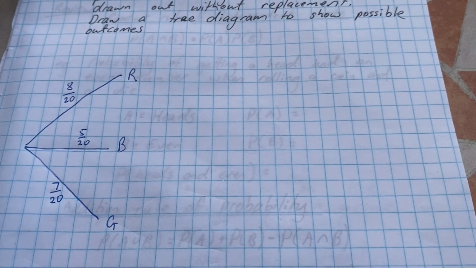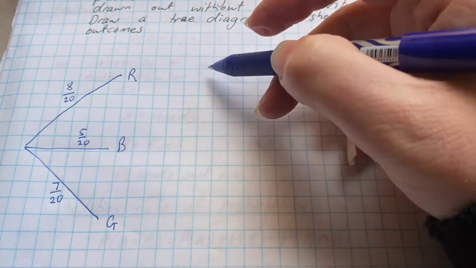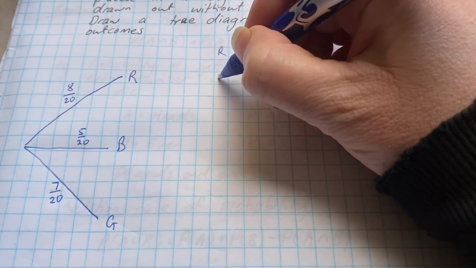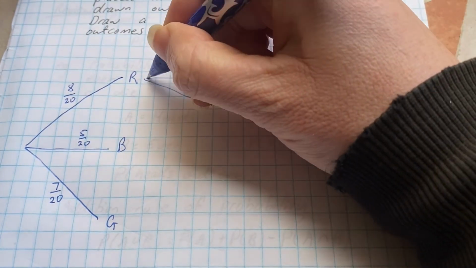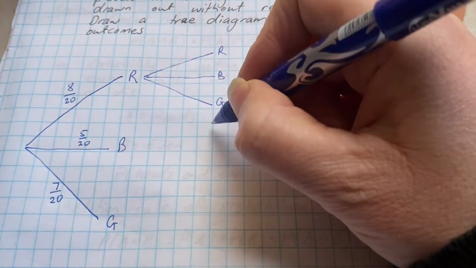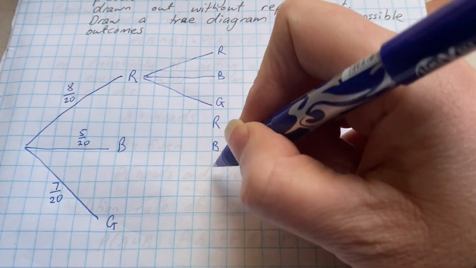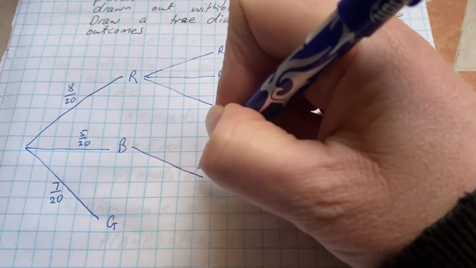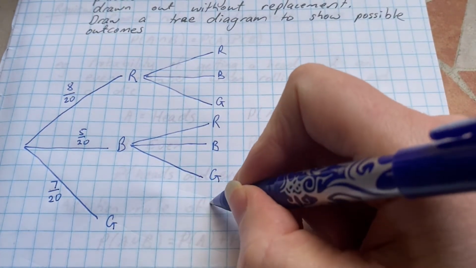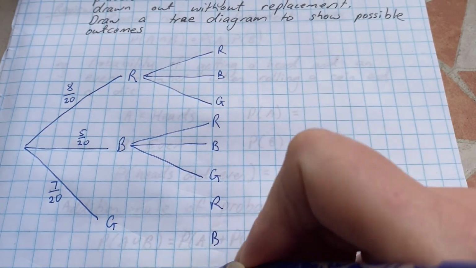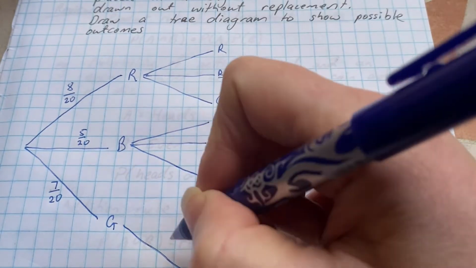So again, it could be red, blue or green. So next to my red one here, I could have red, blue or green. Draw on those branches. If I chose blue the first time, the second one could still be red, blue or green. Branches on. And if I chose green the first time, the next one could still be red, blue or green.